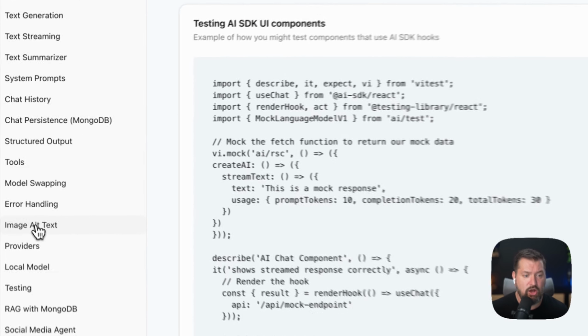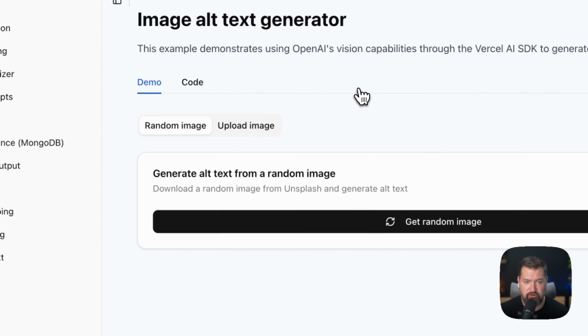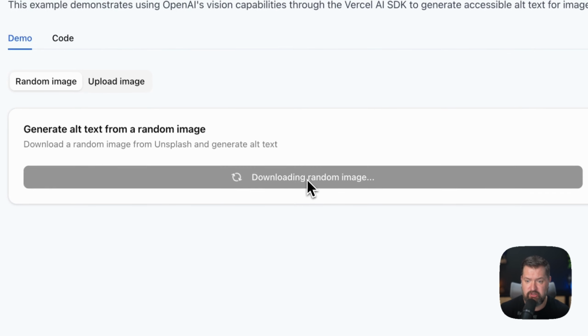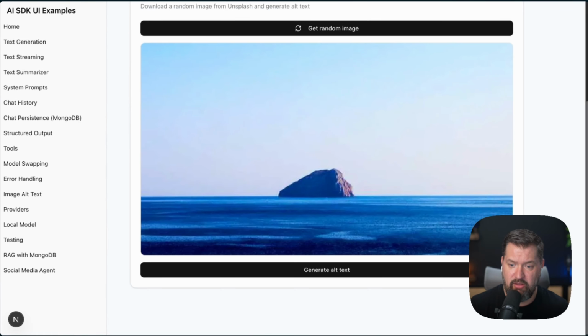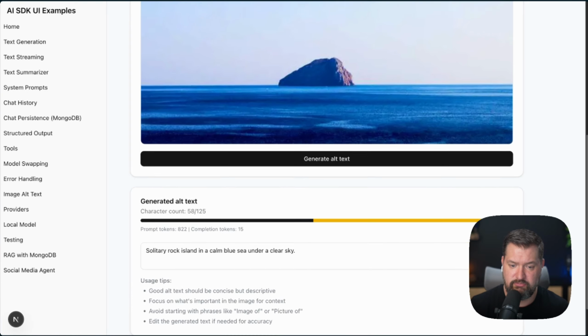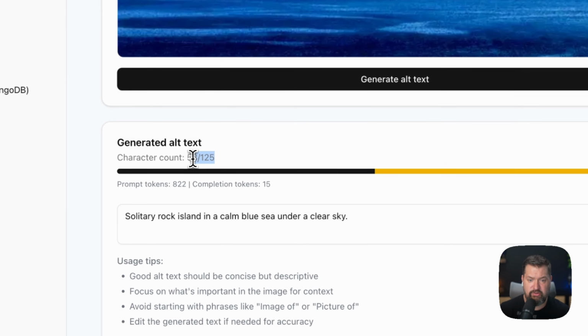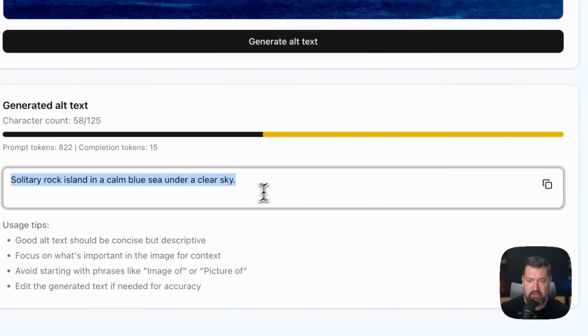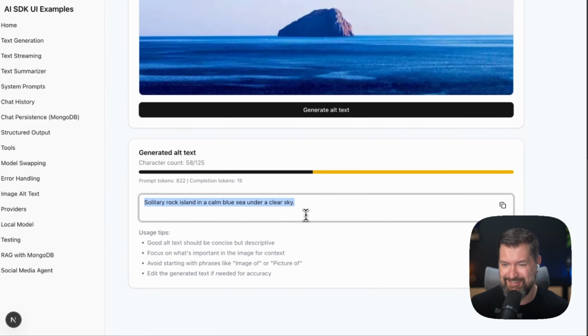And it's not all about text. Let's take a look at the alt image text generator. This demo lets you upload an image or use a random image, and then AI analyzes it and generates an appropriate alt text description for it. Let's go ahead and just get a random image. Nice, and then generate the alt text for this image. We want to keep our character count under 125. We've instructed the model to do that, so we're making sure that this is a short, concise, descriptive description of the image.